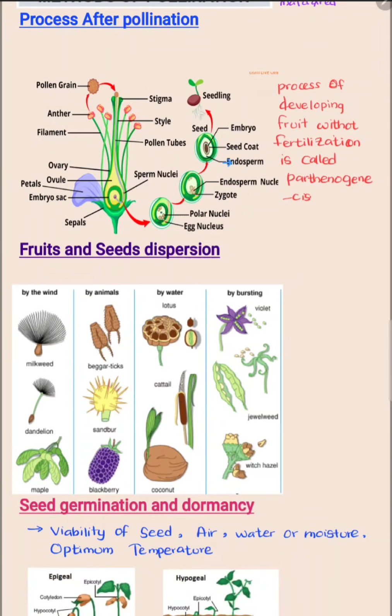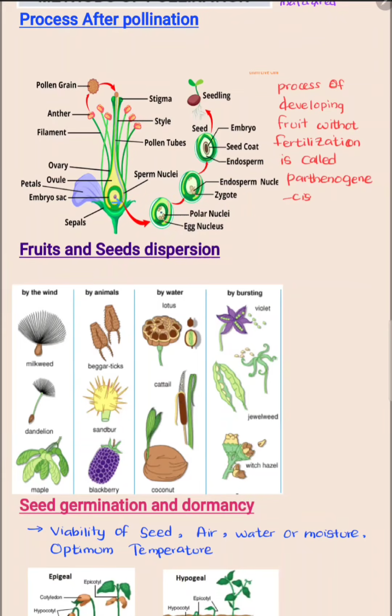This embryo can finally grow into the seedling, right? The petals are worn out and the ovary is converted into the fruit, and the ovules or eggs are converted into the seed.